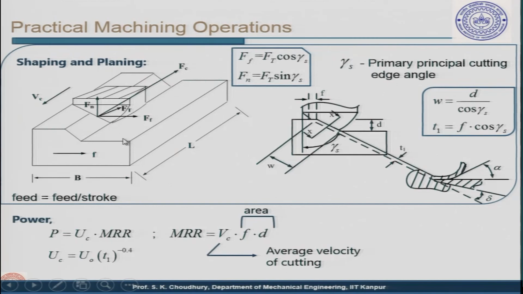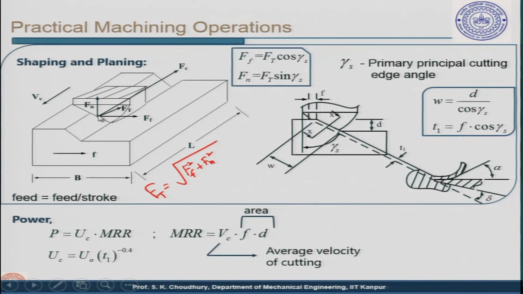So, the summing up of Fn and Ff gives the resultant force, F equals the square root of Ff squared plus Fn squared. Like in case of turning, but in turning it was the radial and the feed force. Here it is the feed force and the normal force.